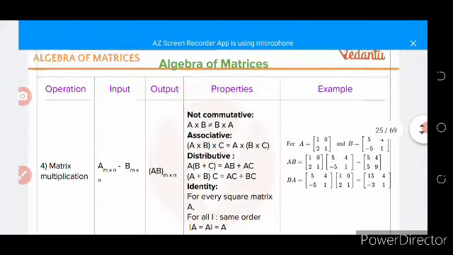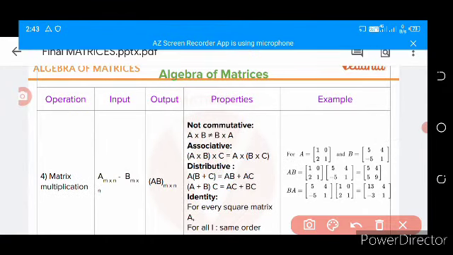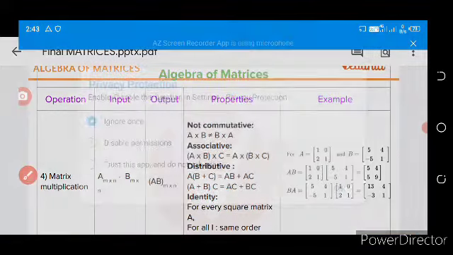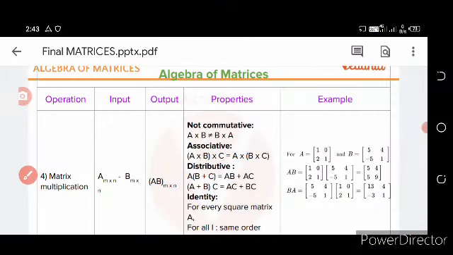Then come to matrix multiplication. Okay, what is matrix multiplication?